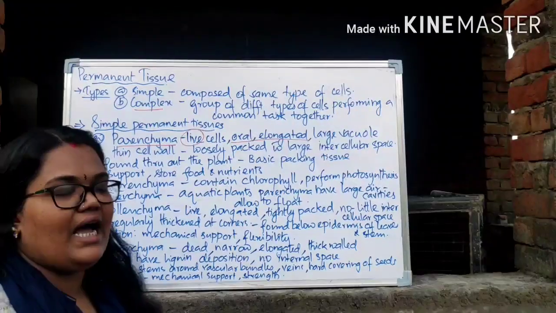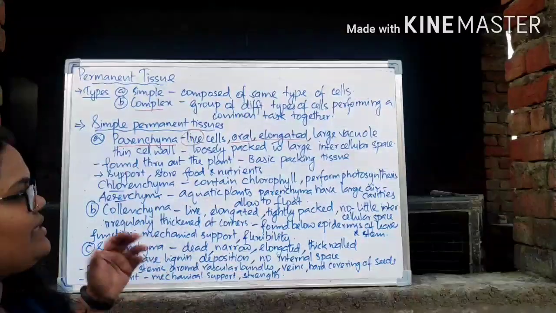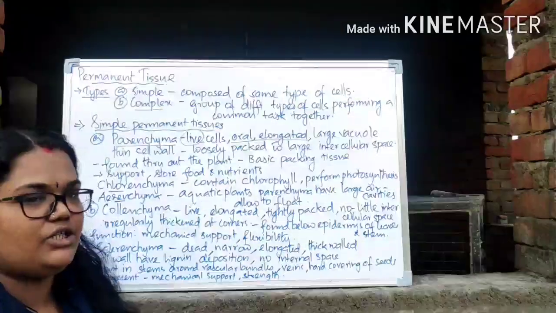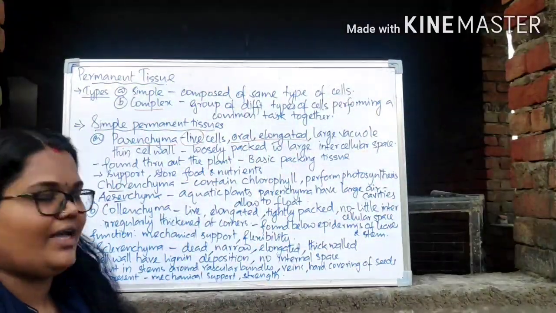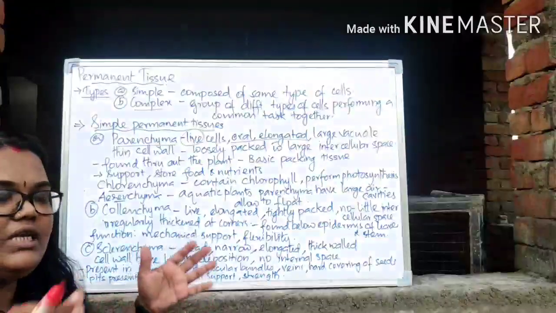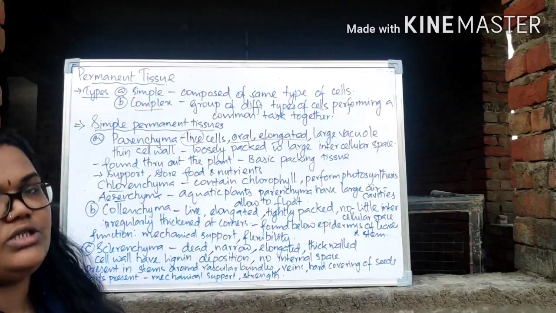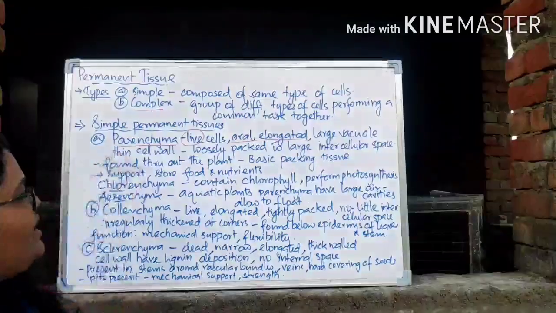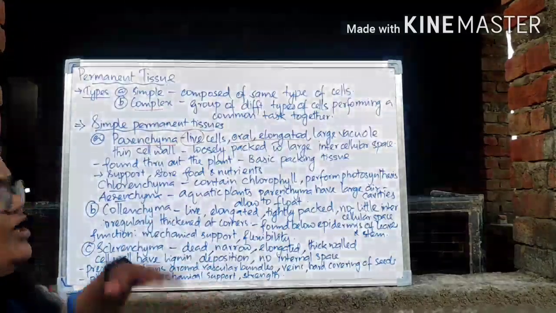So why are we saying large vacuole? Most of the parenchyma, their function can be storage in function. So that's why they have a large vacuole, right? And they have a thin cell wall, right? So mostly large vacuoles are there, more storage in function. They have a thin cell wall, and they are actually loosely packed also.